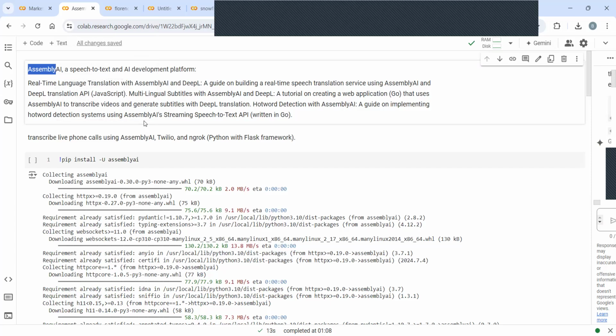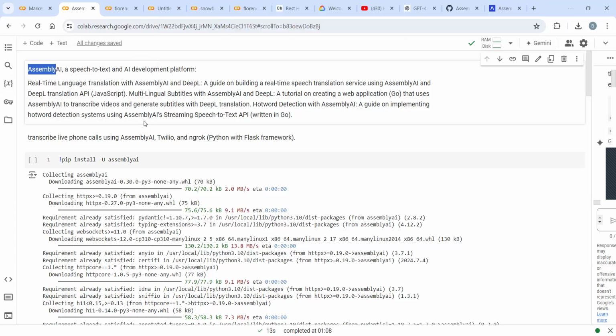We can build real-time language translation with the help of AssemblyAI. We can convert real-time talk over the phone or your recordings. It gives you a real-time stream changing into text, and it summarizes. So whatever you are seeing on YouTube channels when some talks happen, it can easily summarize that.